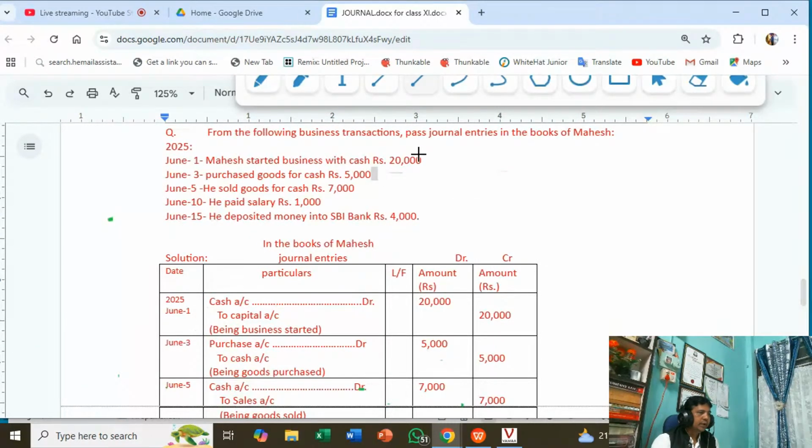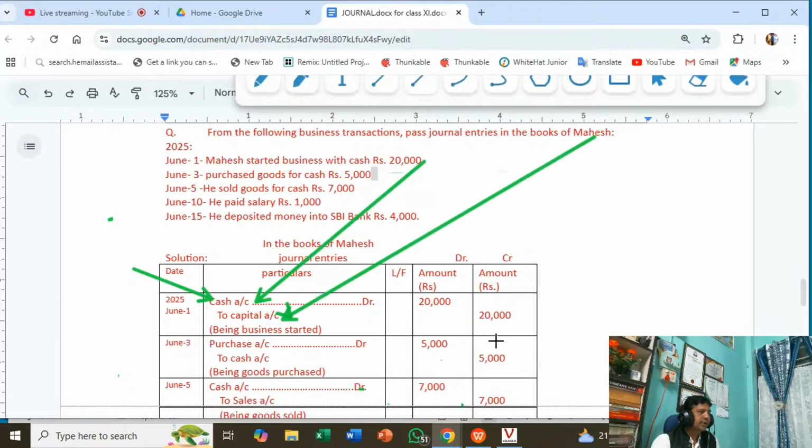Now one by one: Mahesh started business with cash 20,000. In this way we write down the journal entries. So cash account debit to capital account. Cash is coming into business, and who has given it? The proprietor. Mahesh has given the capital.